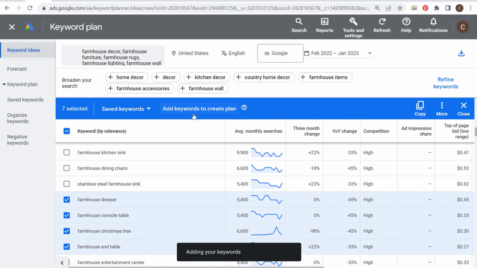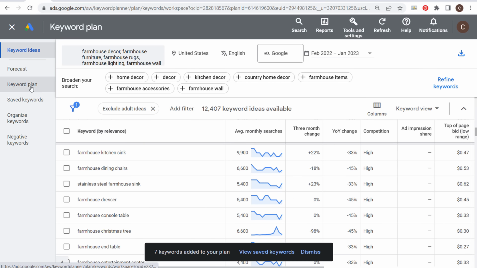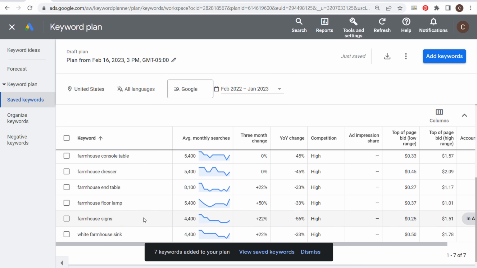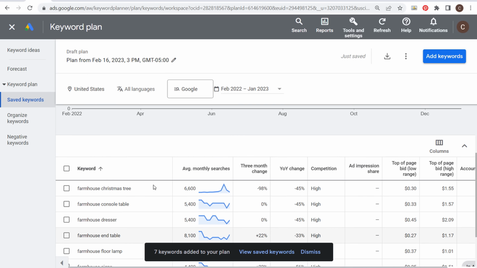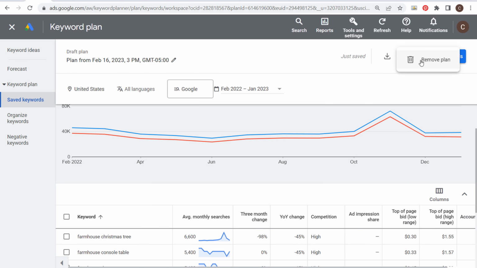So if we add keywords to create a new plan, what you're going to see is it's going to add those keywords. We can come over here to our keyword plan. It's going to show our saved keywords. And if we scroll down here, you can see these are our different saved keywords that we have. So what you can do is you can download these ideas into a CSV file or Google Sheets. You can add additional keywords. If you want to create a new plan, what you can do is just come here and remove this plan.